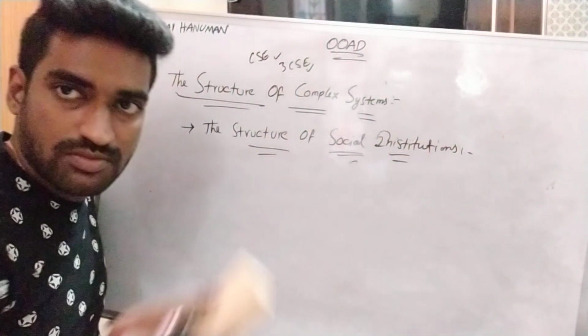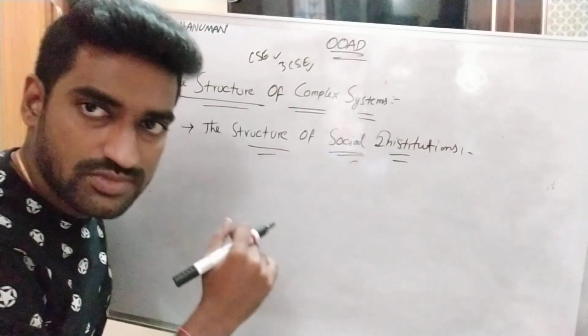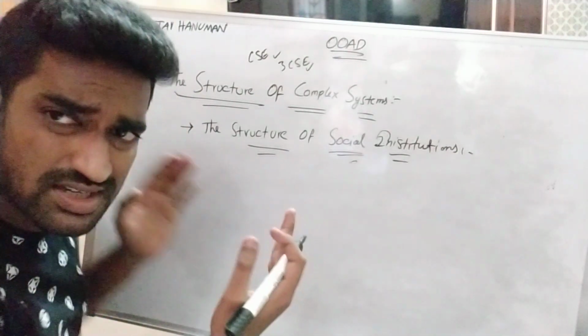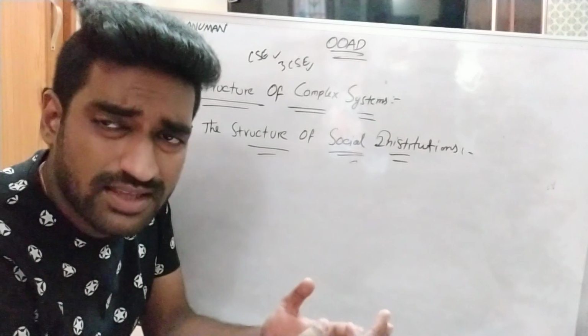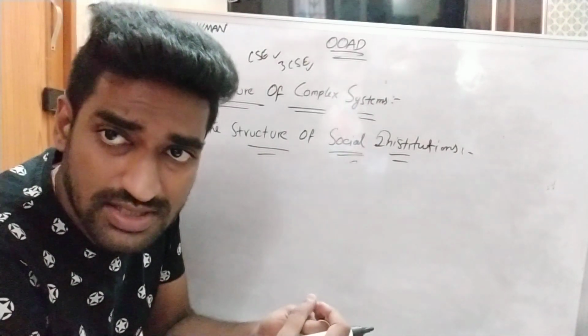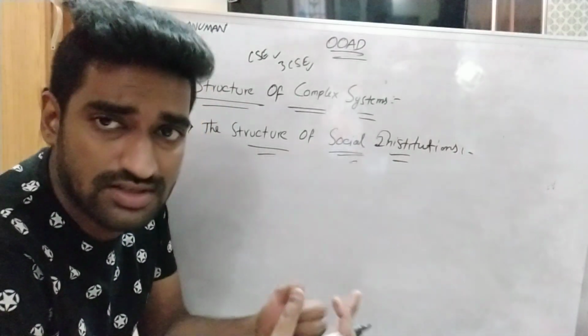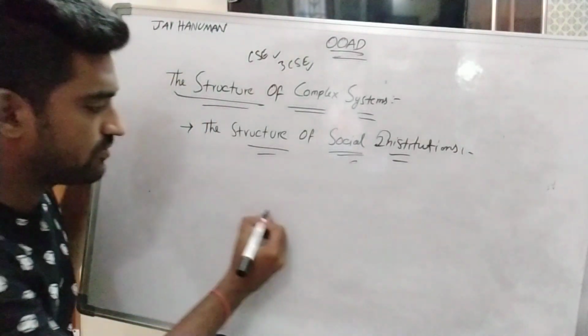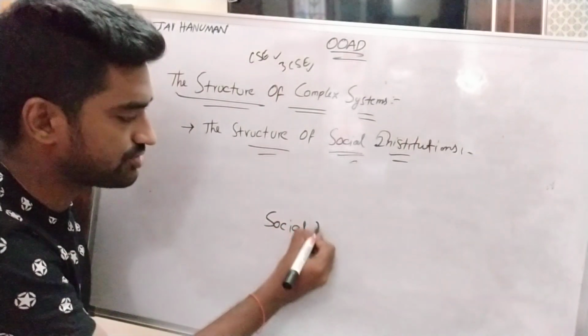Here this can be represented with the help of one diagram. Social institutions can be represented with one diagram. Here I am considering several institutions: educational institutions, government bodies, as well as education, family, religion. These are the best examples of social institutions. Here I am representing one diagram to represent the social institutions.